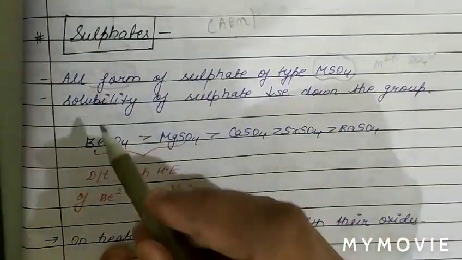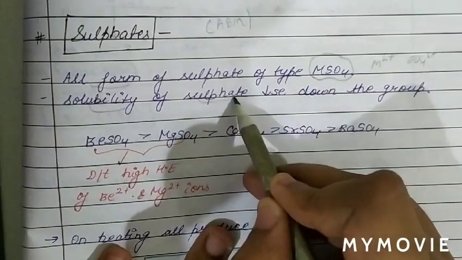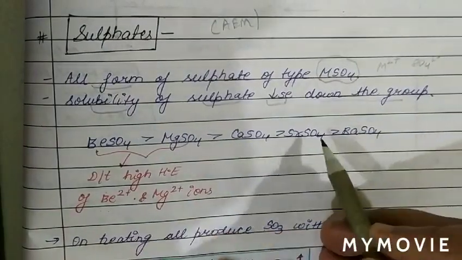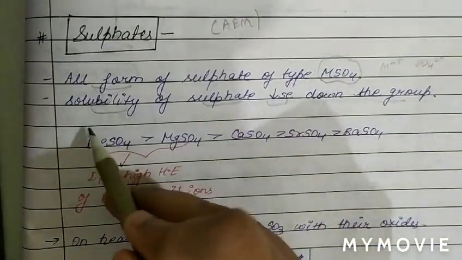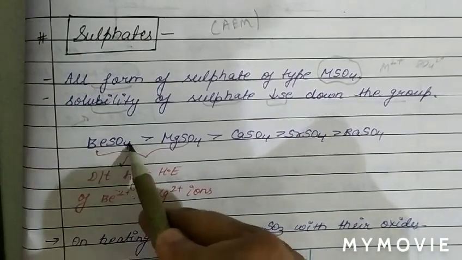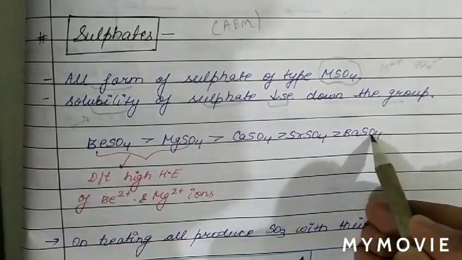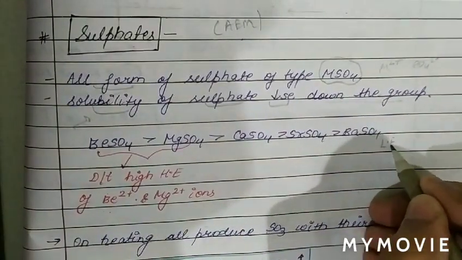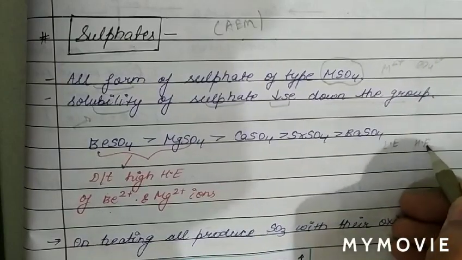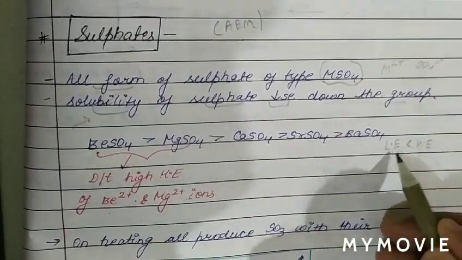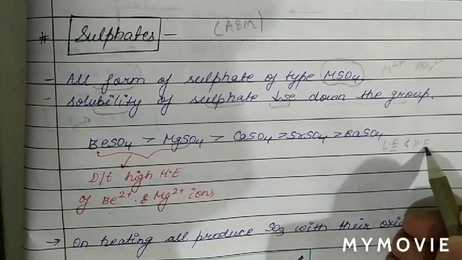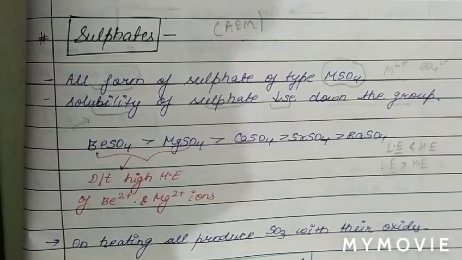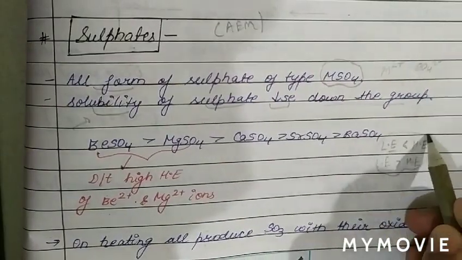And the solubility of sulfates of group 2 decreases down the group. So basically, when we discuss solubility, BeSO4 has the highest solubility and BaSO4 has the least solubility. And the reason is that only two factors are responsible for the solubility: one is lattice energy and the other is hydration enthalpy. If hydration energy is more than lattice energy, then it is soluble in water. When lattice energy is more than hydration energy, then it is insoluble in water. Only these two factors decide the solubility.